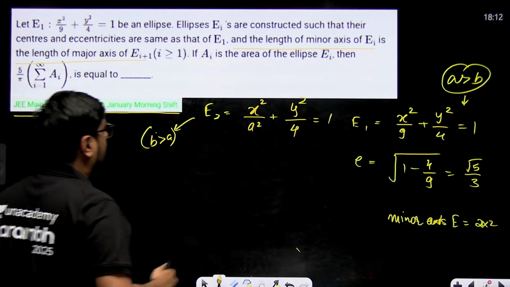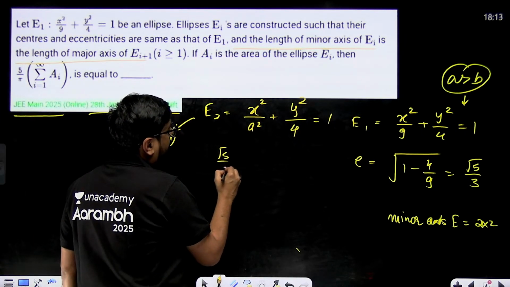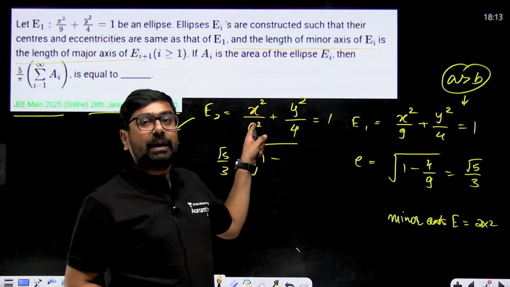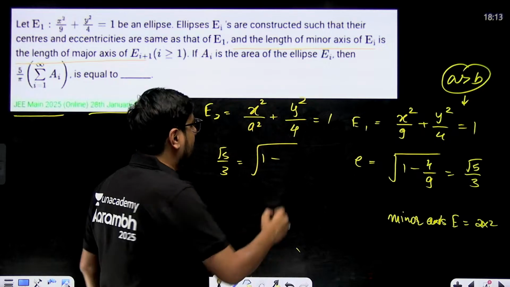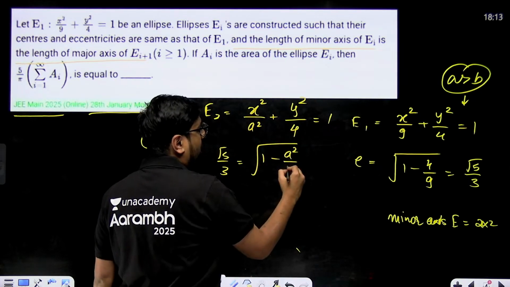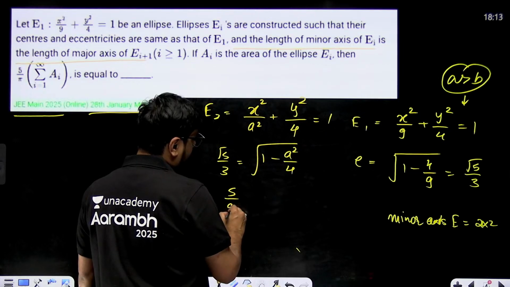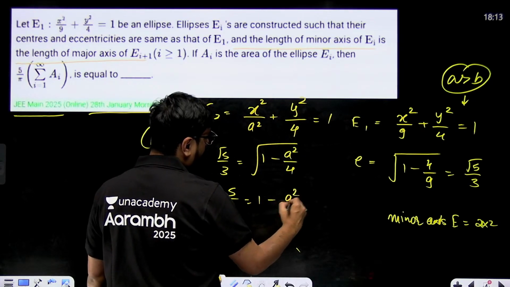So root 5 by 3 will be equal to the square root of 1 minus, the smaller one will be a, so a square by b square, which is 4. From here we can find a. So 5 by 9 is equal to 1 minus a square by 4.